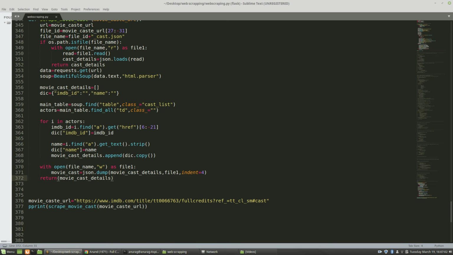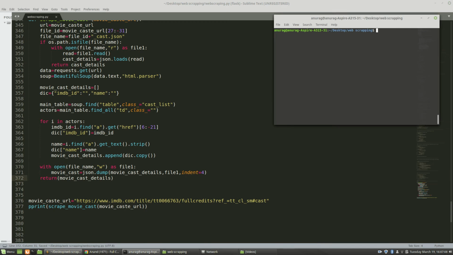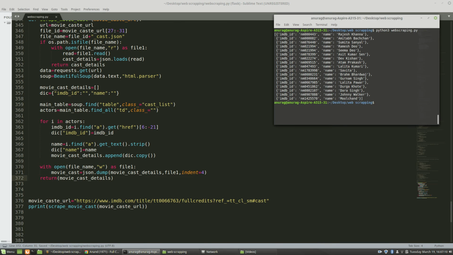At the end I'm returning movie cast details. So if I run this code in my terminal, the output will be as we wanted, the different names and different IDs that we extracted from the URL in the link.